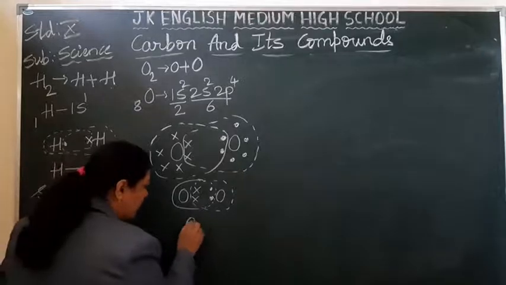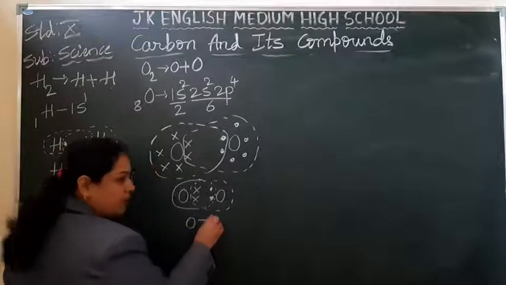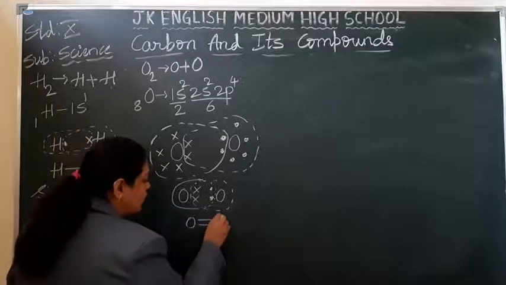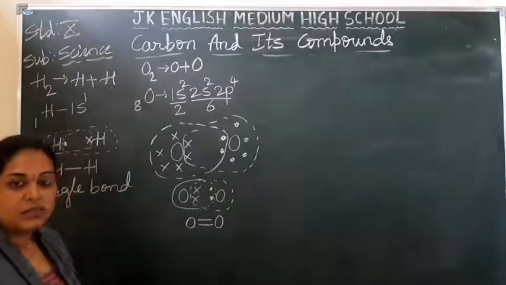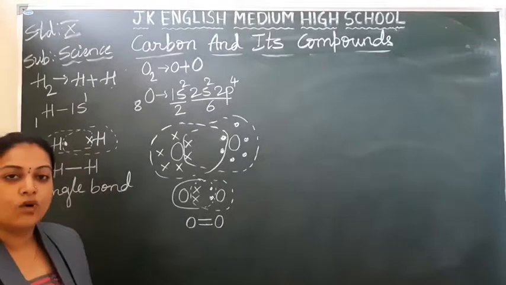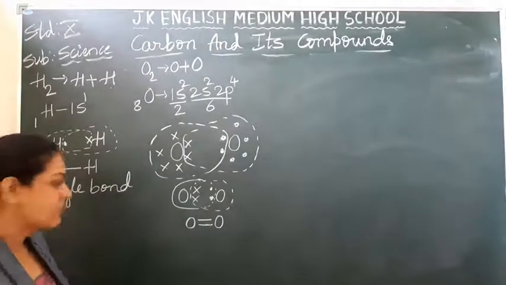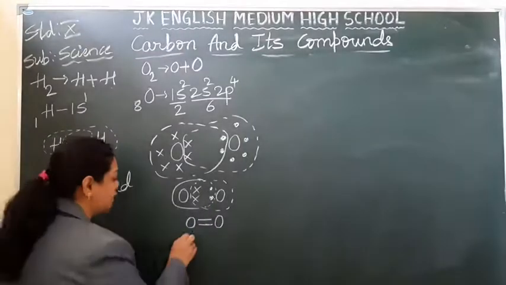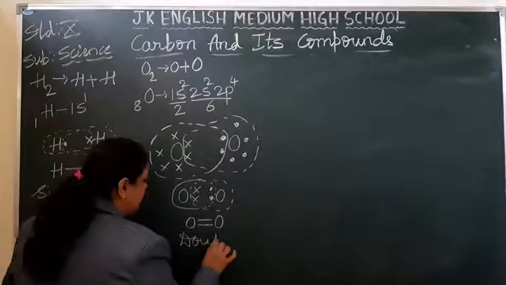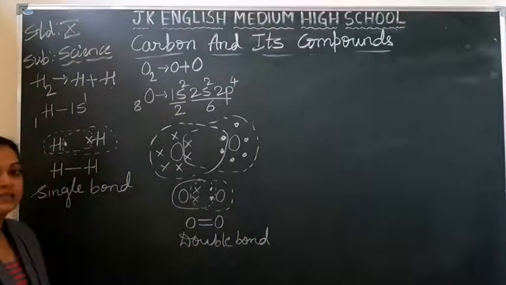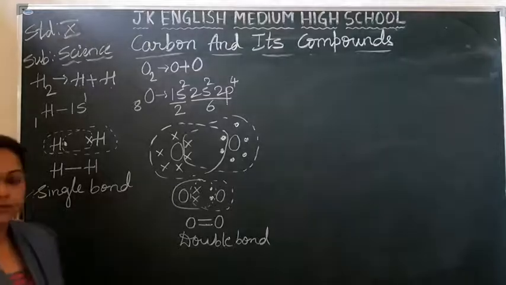This one line indicates one pair of electrons, and this line shows another pair of electrons. So by sharing 2 pairs of electrons, we find the formation of the oxygen molecule. 2 pairs, 4 electrons have been shared, so this is called the double bond.